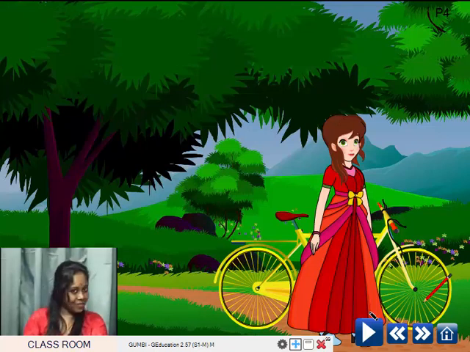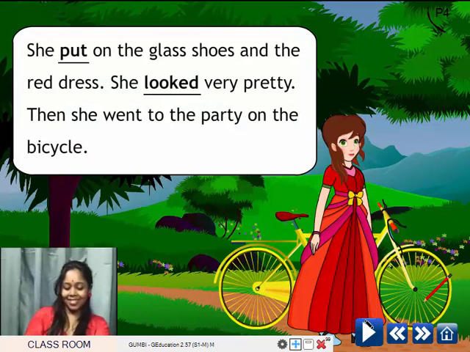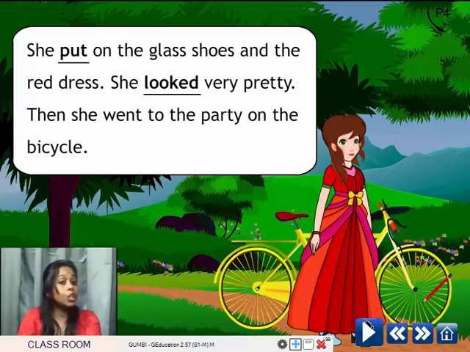So Cinderella is wearing a new dress now, a red one, and a golden bicycle. She put on the glass shoes and the red dress. She looked very pretty. Then she went to the party on the bicycle.